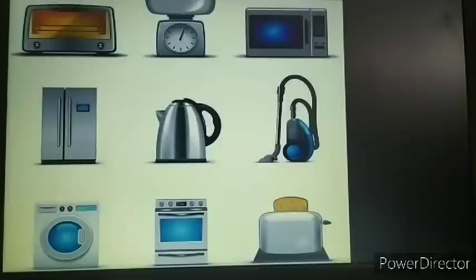Then another property of metals is, they are good conductors of electricity. As you can see here, so many electrical appliances are there. This figure shows so many electrical appliances. Microwave is there, then a refrigerator is there, then a vacuum cleaner is there, washing machine is there, then toaster is there.